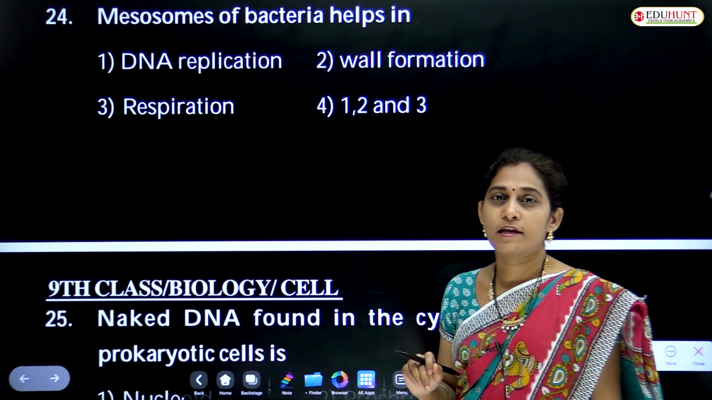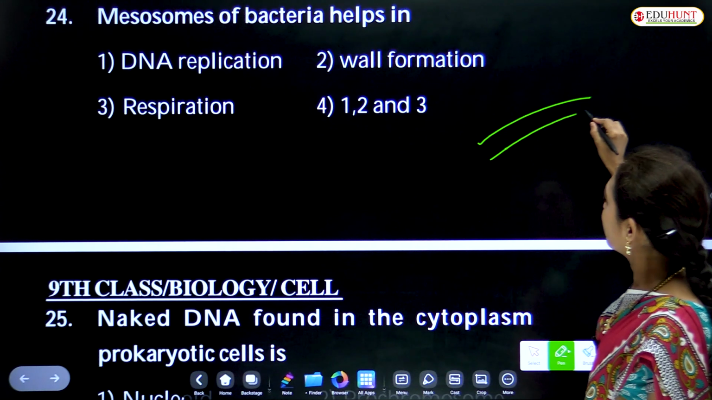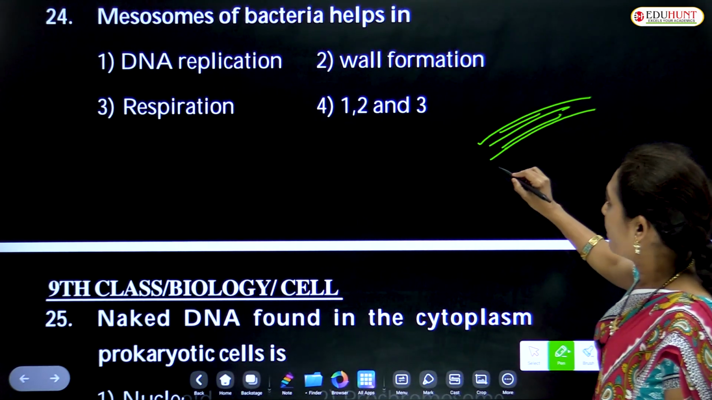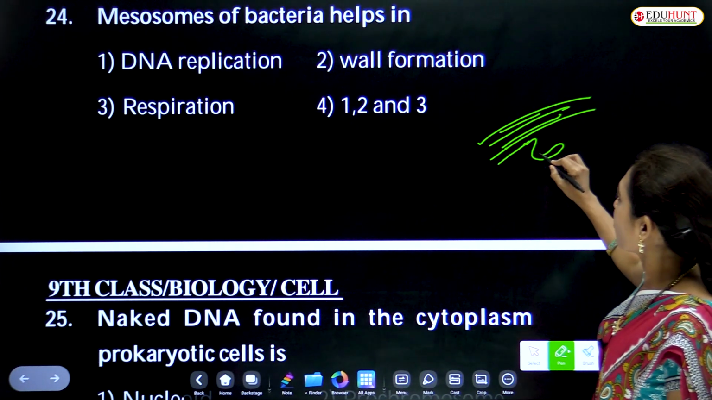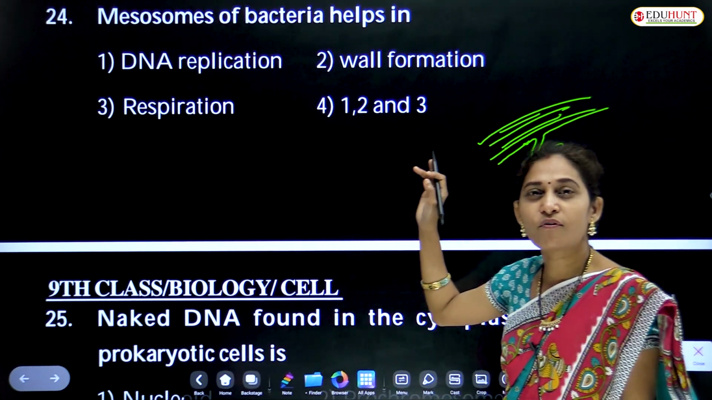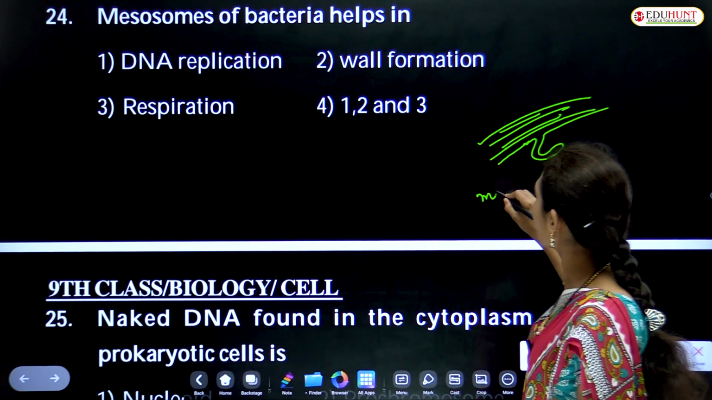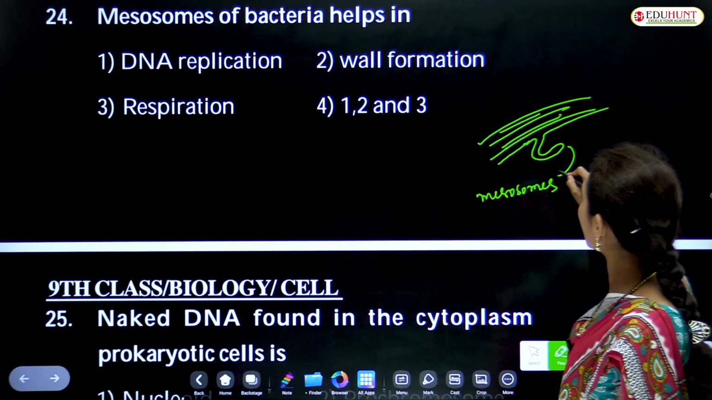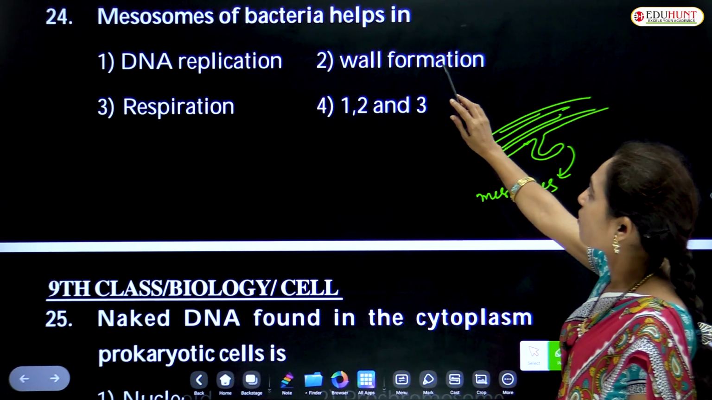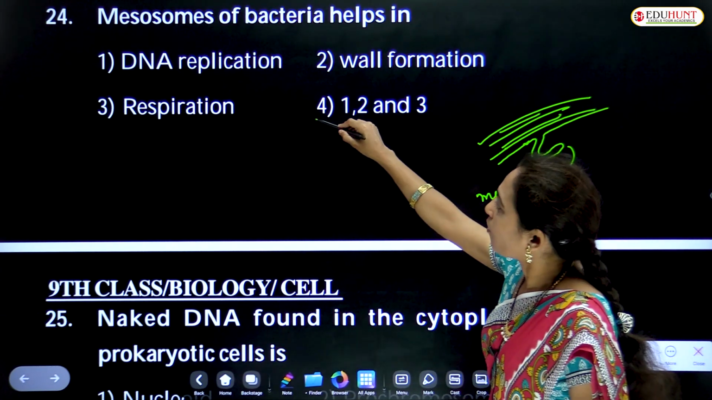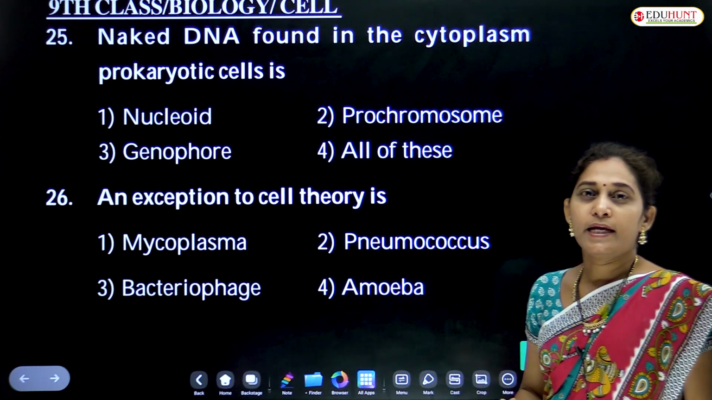Mesosomes of bacteria help in. Mesosomes, where they are present? Imagine this as the cell wall. Behind the cell wall, there is a plasma membrane. The plasma membrane shows infoldings like this. These infoldings of plasma membrane are the mesosomes. They help in DNA replication, they help in wall formation, they help in respiration, and all these are right options.